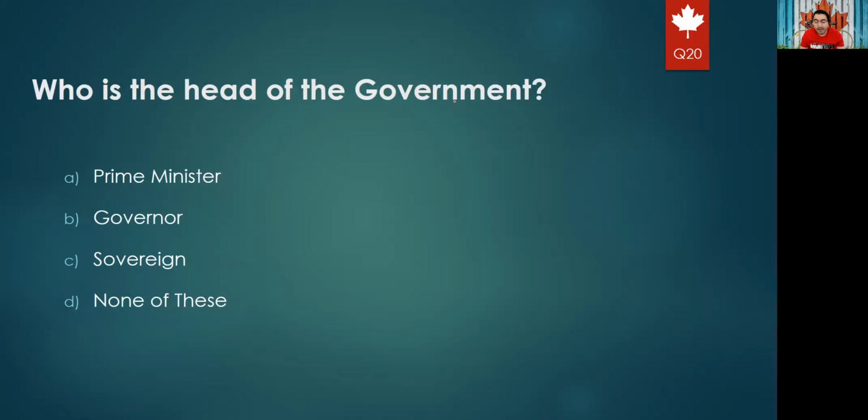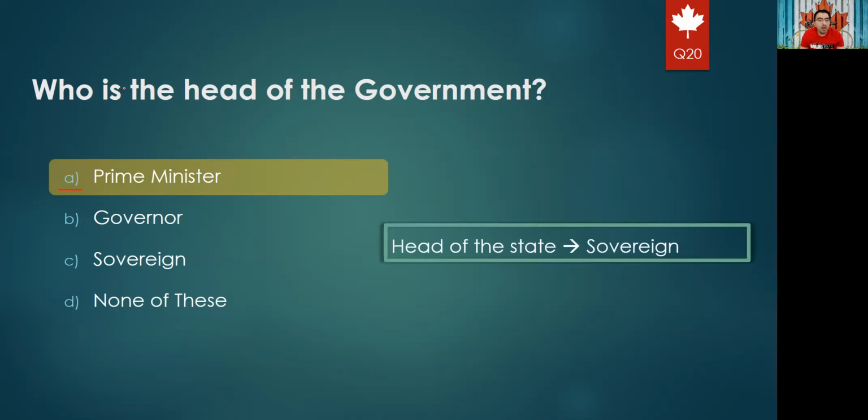Who is the head of the government? For sure, the head of the government, the main guy of the government who selects the captains, who rules the country, is option A, the Prime Minister. It is not the governor, it is not the sovereign, and it is for sure none of these, because we have the right answer, which is the Prime Minister. Who is the head of the government? The Prime Minister.